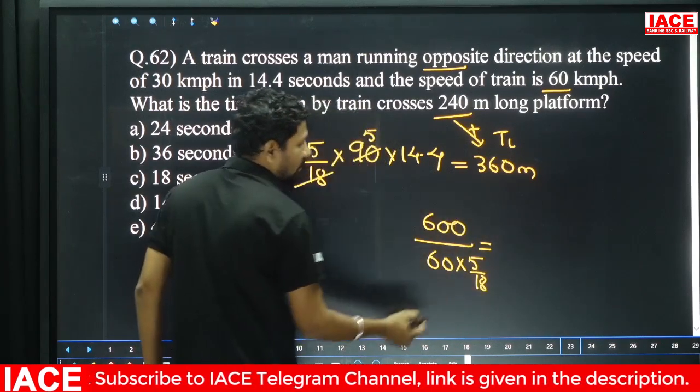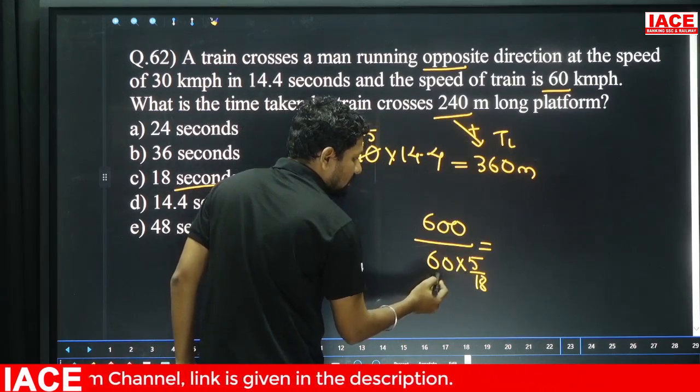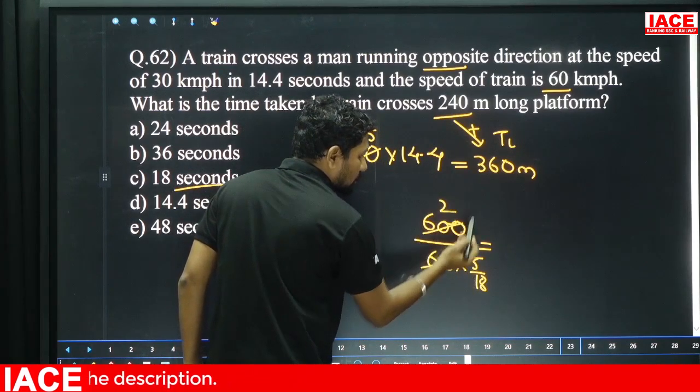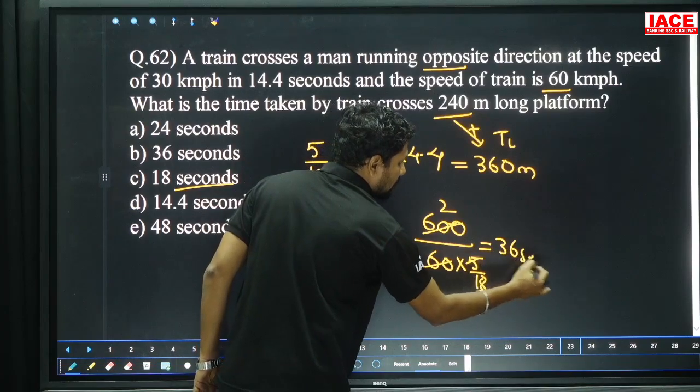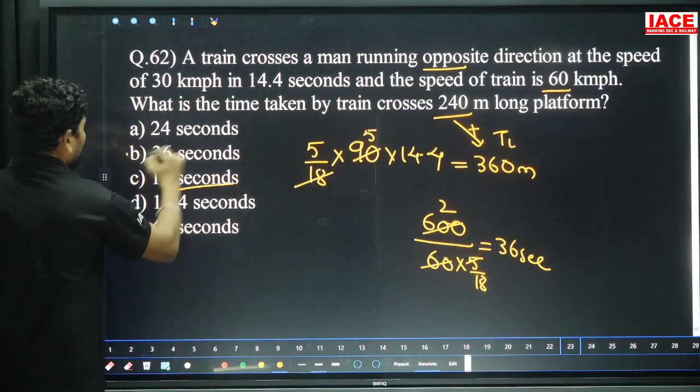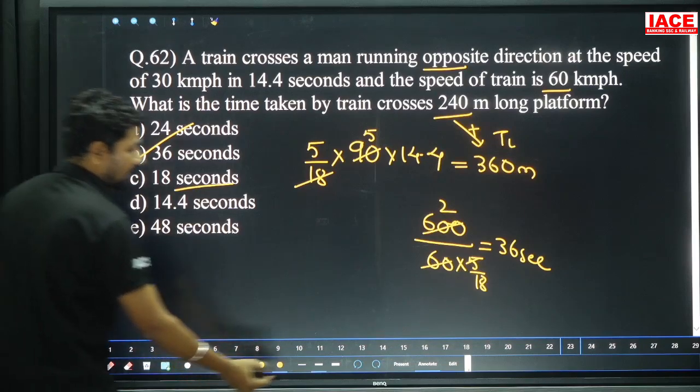Here the 18 is coming to the numerator. 600 times 18 divided by 60 times 5, which is 300, and 2 times 18 is how many seconds? 36 seconds. Option B. Option B is perfect here.